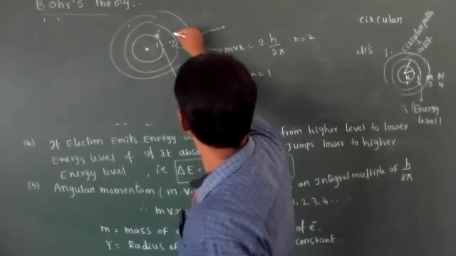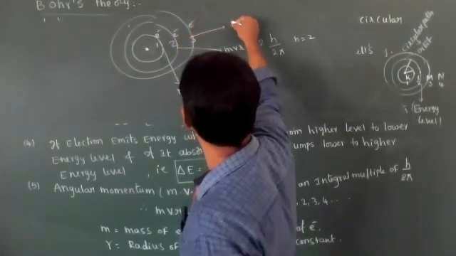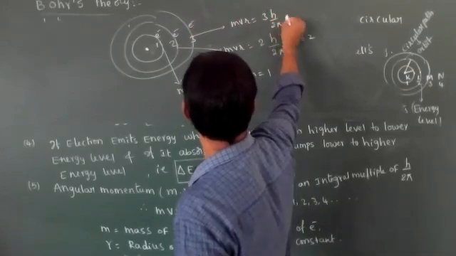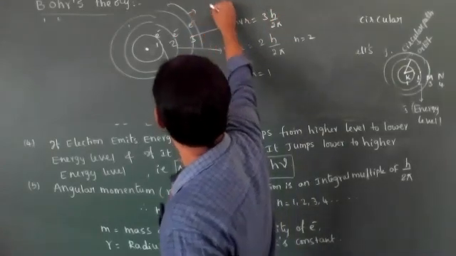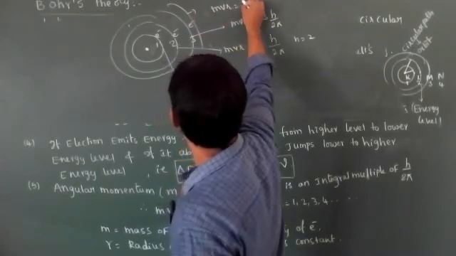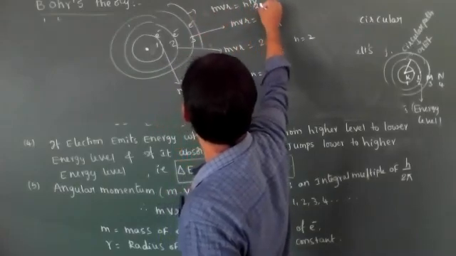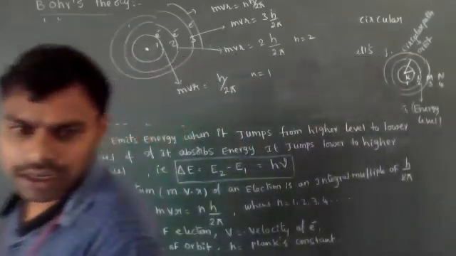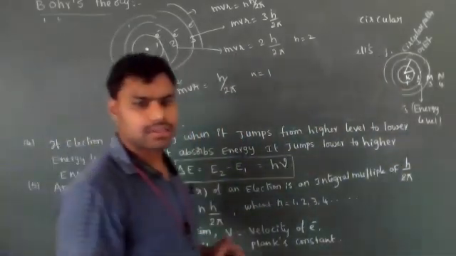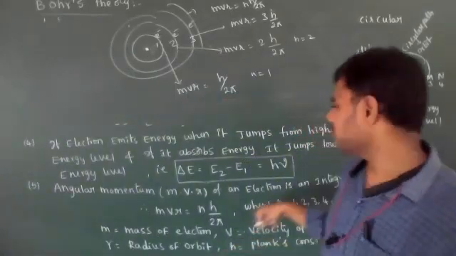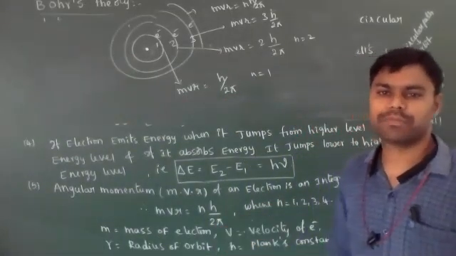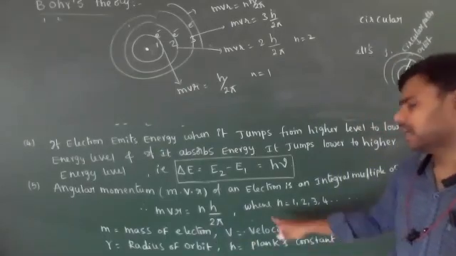If the electron is present in the third shell, its angular momentum is equal to 3 into h by 2 pi. If it is present in the nth shell, then the angular momentum mvr is equal to nh by 2 pi. So, what is said by Niels Bohr? The angular momentum of electrons in an orbital is always equal to an integral multiple of h by 2 pi.